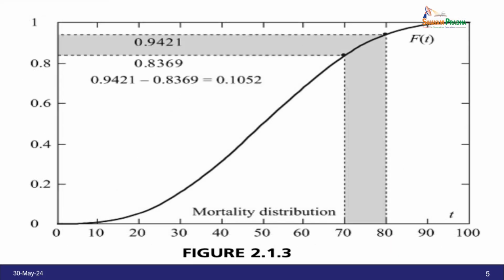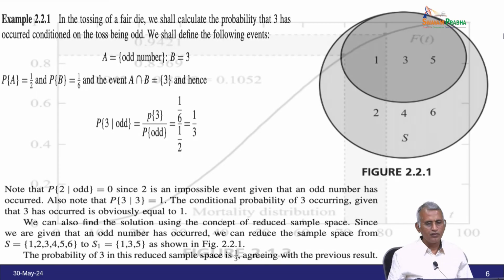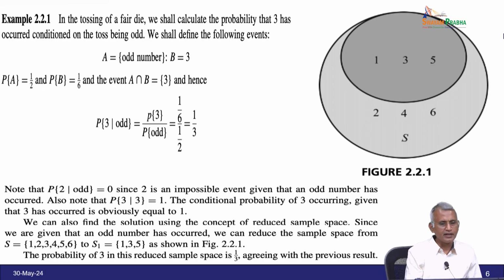Now, keep in mind this mortality distribution: the range of the domain is 70 to 80, and correspondingly the maximum value is 0.942. So, this is the range of the domain, and this is the range of the codomain. We can easily design a probability distribution from maximum to minimum. So, 0.15052 is a corresponding probability. Now, keep it in mind, let us go with another example.